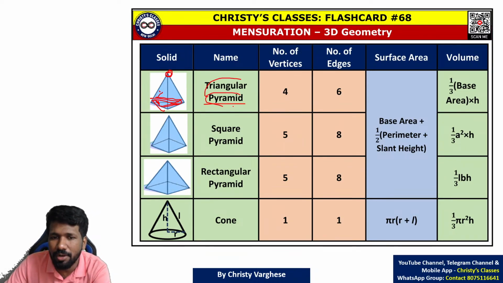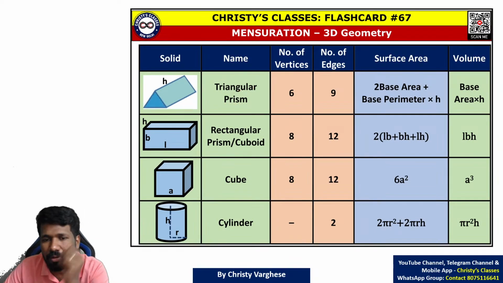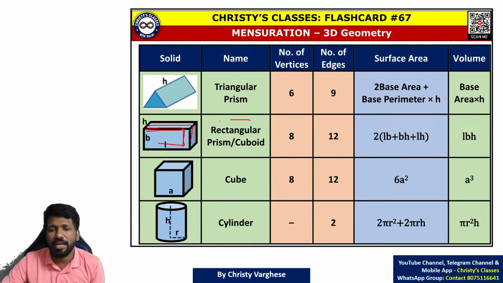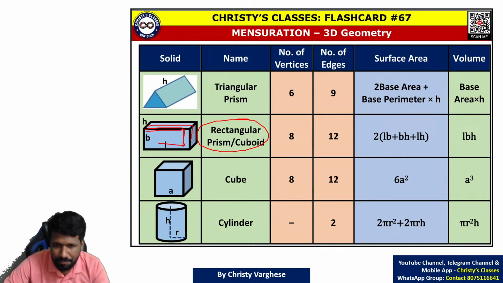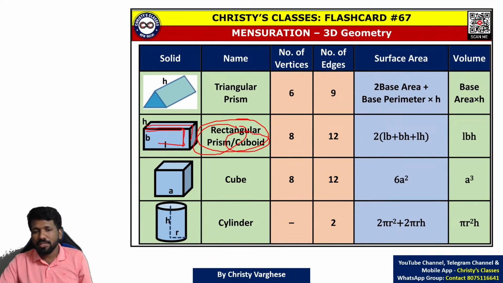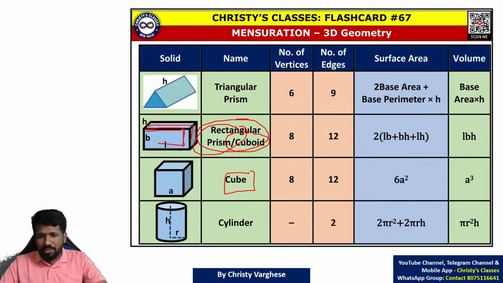That is how a pyramid is formed. Not only with a triangle, for any shape, this is how a prism and a pyramid are formed. For example, rectangle: one rectangle, same size another rectangle, same size another rectangle, aligned, you will get a prism. Rectangular prism, another name for it, we can call it a cuboid also. Cuboid or rectangular box. Cube means square aligned, same size square aligned, that is a cube.